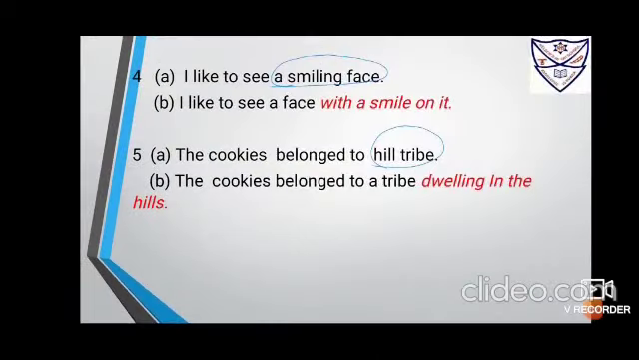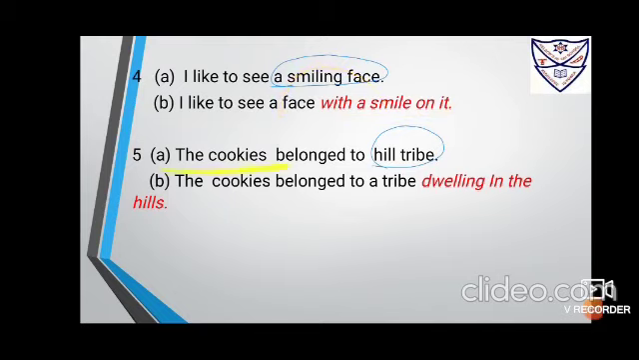Next, I like to see a smiling face. So what sort of faces do you like to see? The face that has a smile on it. Okay, so I like to see a face wearing a smile. This, children, you can also write as a participle adjective phrase. So it is: I like to see a face wearing a smile, or you can write: I like to see a face with a smile on it. So with a smile on it or wearing a smile, both are adjective phrases that modify the noun a face.